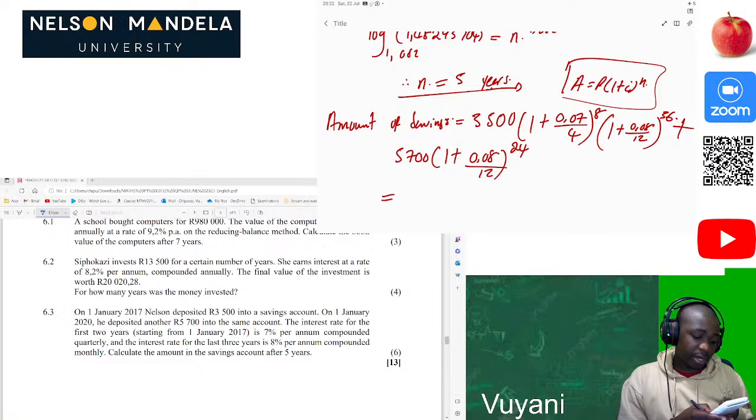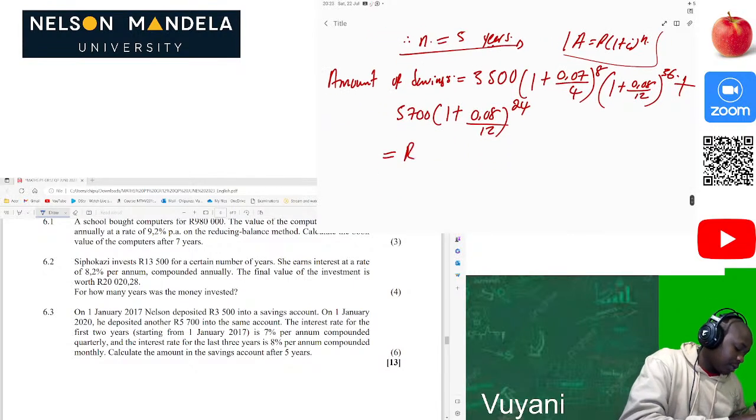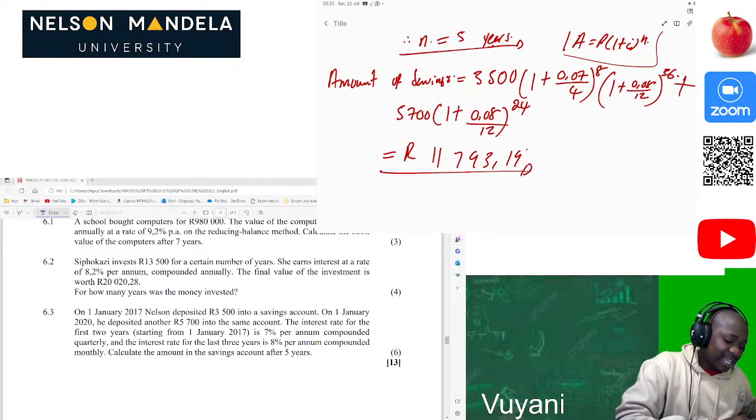Then we have to add 5,700 times (1 plus 0.08 divided by 12) all to the power of 24. Then I am getting my answer to be 11,793.19. So the amount will be 11,793.19 rand.